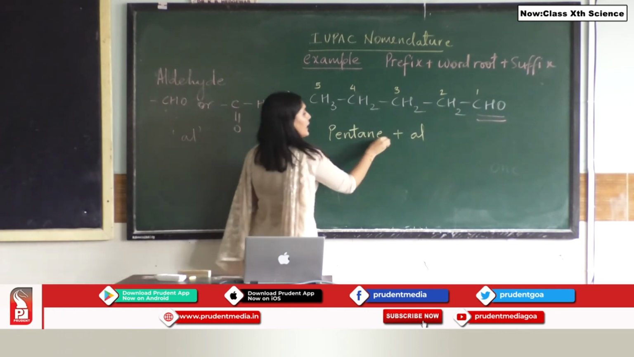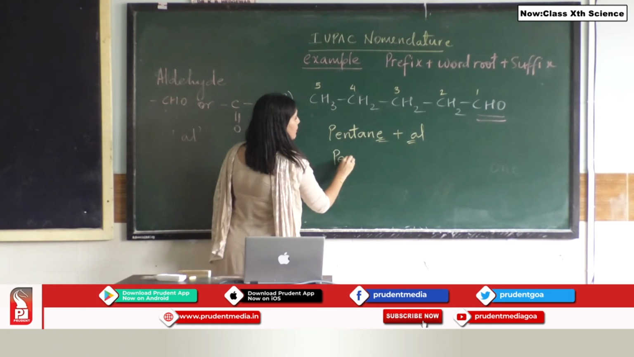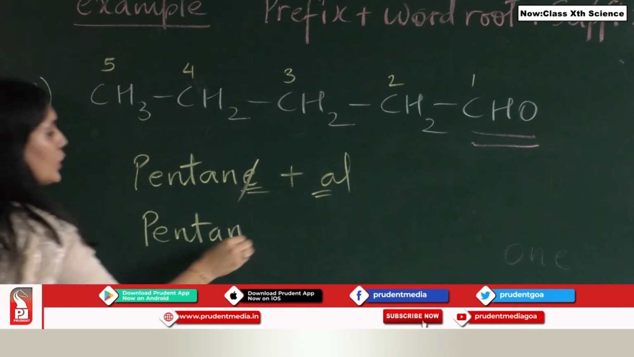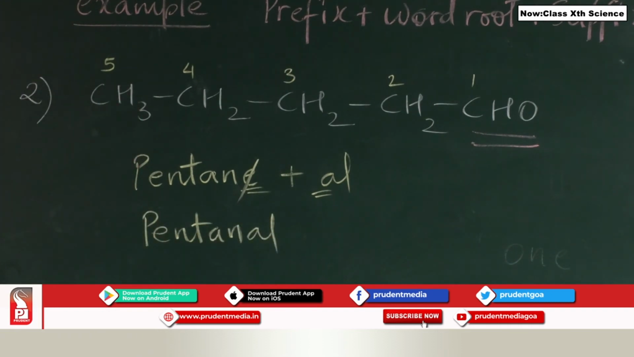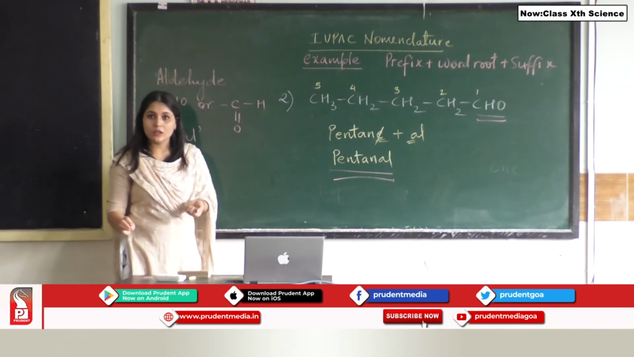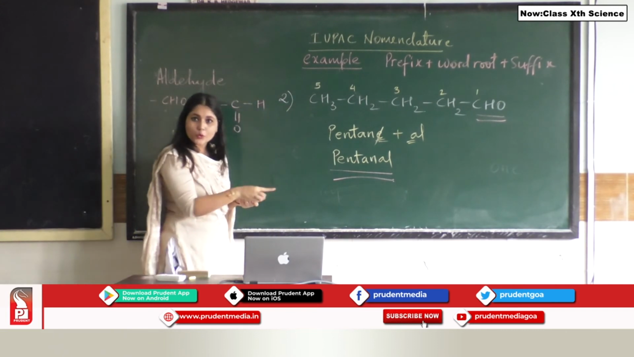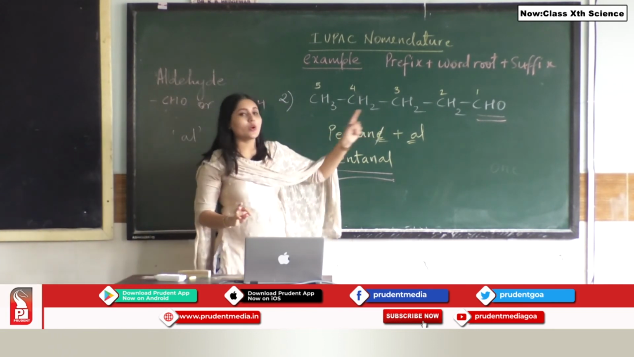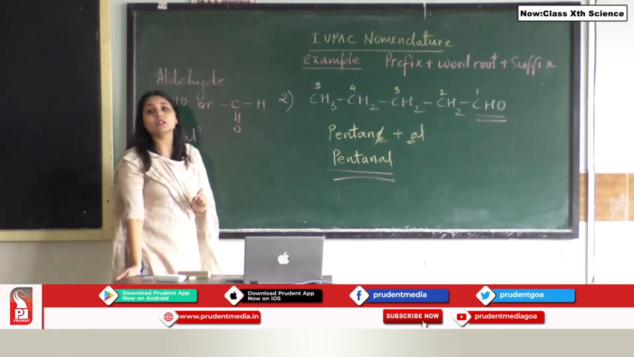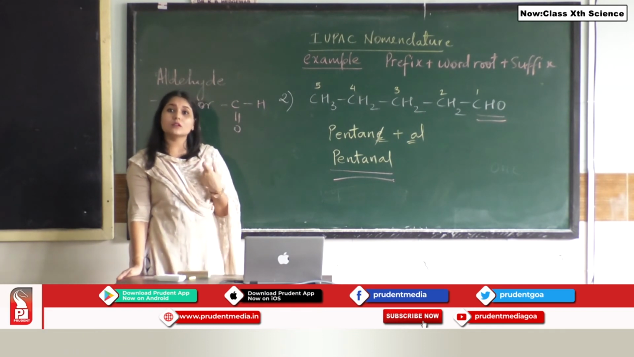Now E and A are the two vowels. So what I am going to do? I am going to drop E from pentane and I am going to attach the suffix al. So what is the name of the compound that I get now? Pentanal. So 1, 2, 3, 4 and 5 is my word root pent and CHO is the aldehyde group having the suffix al. A very simple and very easy method to name the carbon compounds.